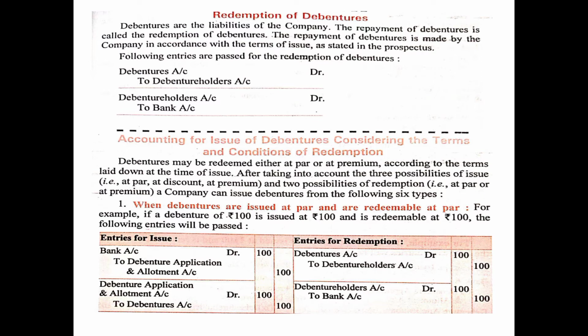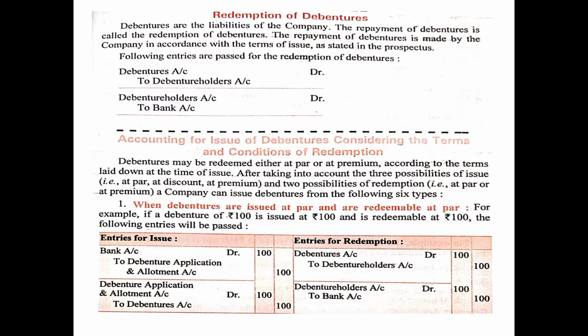There are 3 possibilities of debenture issue: debentures may be issued at par, at premium, or at discount. But debentures can be redeemed only in 2 cases: either at par or at premium.